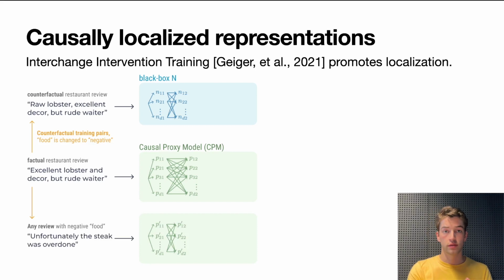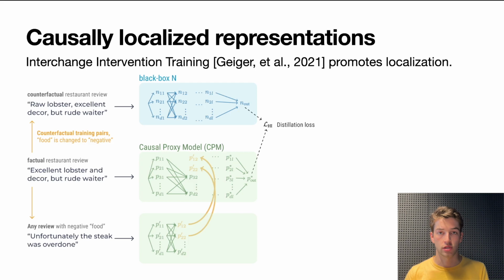We then run a partial forward pass for our proxy model, and then for specific activations, for a slice of activation. So in the model, we associate a slice with the food concept, and then we intervene and we inject the values of that slice on the random inputs with negative food in the causal proxy model on the factual inputs. And then we continue the forward pass and do this distillation loss.